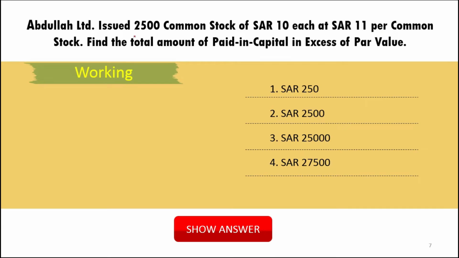Abdullah Limited issued 2,500 common stock of 10 at SAR 11. Now find the amount of paid-in capital in excess. So the excess value is this one. It was of 10 issued at 11, so 1 is the excess value. So find the total amount of paid-in capital in excess. The total amount will become 2,500 into 1, that is 2,500. So the correct option is 2,500, this one.